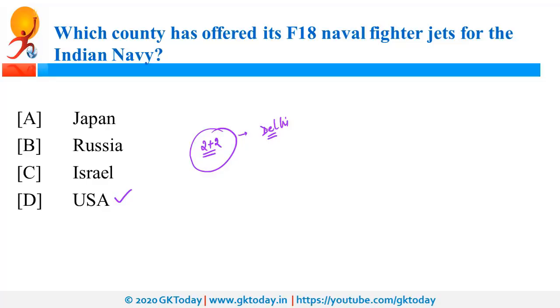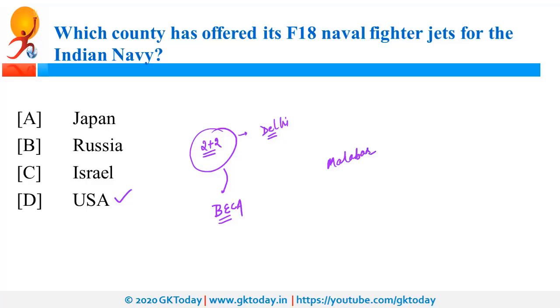From our side, our Defense Minister Mr. Rajnath Singh and External Affairs Minister Mr. S. Jaishankar participated in this event. And during this 2+2 meeting, BECA was signed between India and USA. USA was also in news because of Malabar.